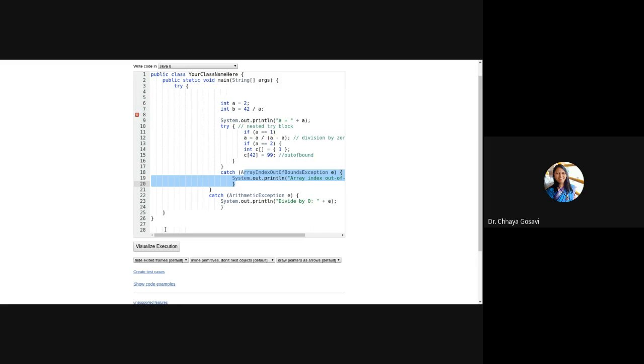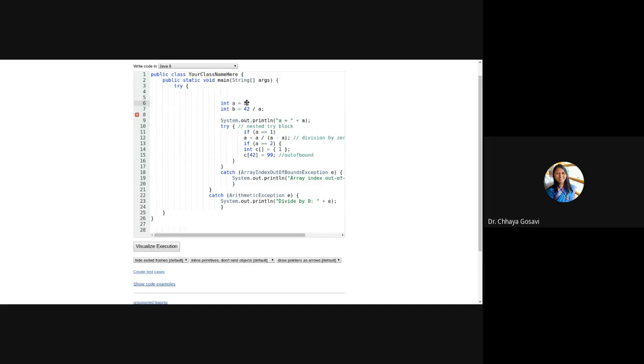Note that only one catch is matched at a time. It is not like a function, where control is transferred to that function, the function gets executed and you come back to the calling function. This is not like that. When an exception is thrown, you are out of the try block. You will never enter into the try block again.